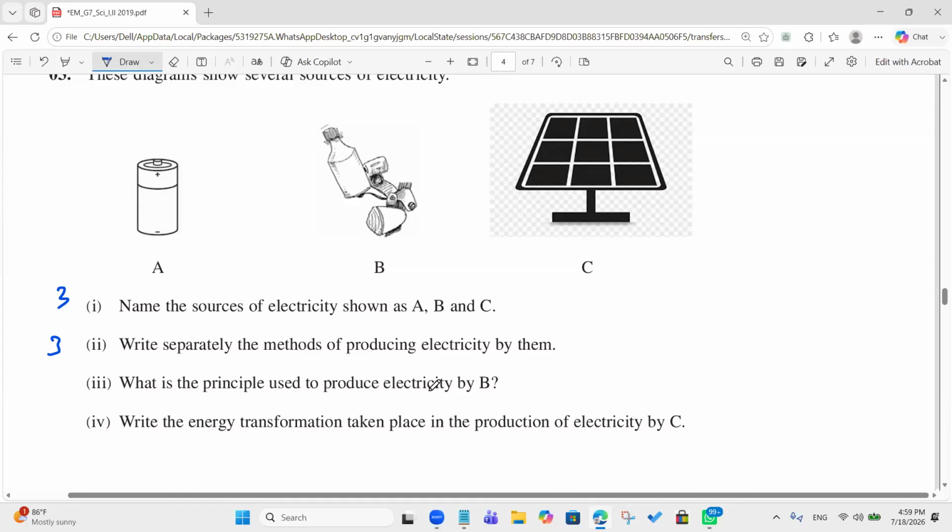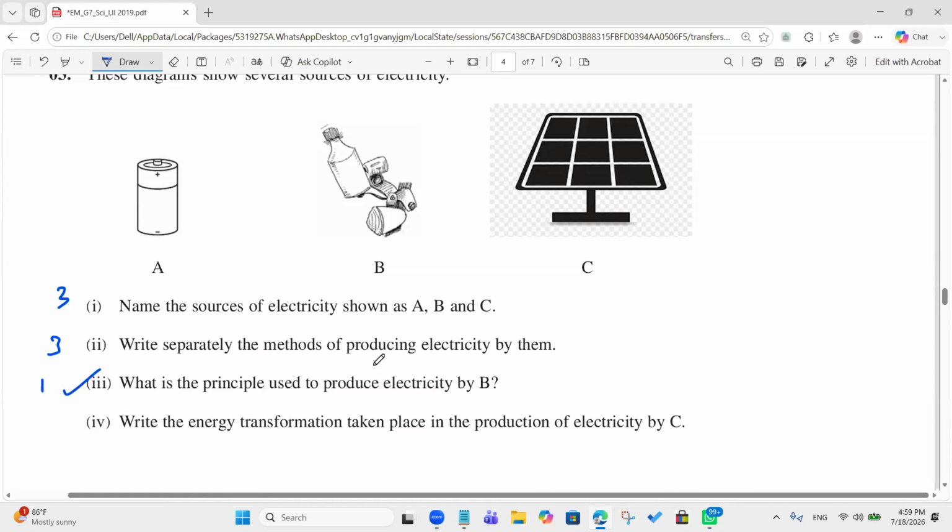What's the principle used to produce electricity in B? Electromagnetic induction. That's correct. 1 mark.